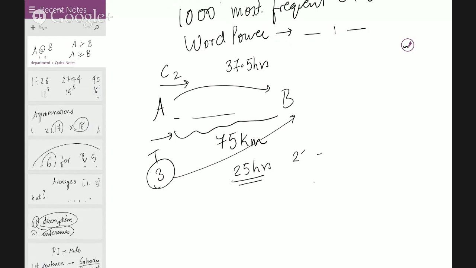So 25 hours plus a fraction of an hour more. 12.5 minutes is 12.5 on 60 hours more. But still, I cannot find the speed, for only one reason: I don't have any ratios given to me.